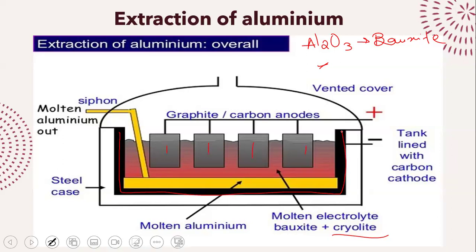What is going to happen? Aluminium oxide is going to have aluminium ions as well as oxide ions, right? Now, aluminium ions are positive, so they will be attracted to the negative electrode. Oxide ions are negative, so they'll be attracted to the positive electrode. What is your reaction going to look like? What happens at the negative electrode? Reduction. That's all I want you guys to remember. So reduction means that aluminium ions are going to gain electrons and become aluminium metal.